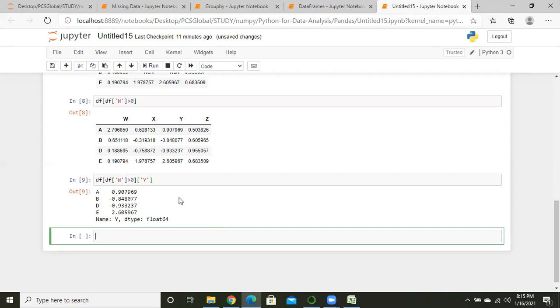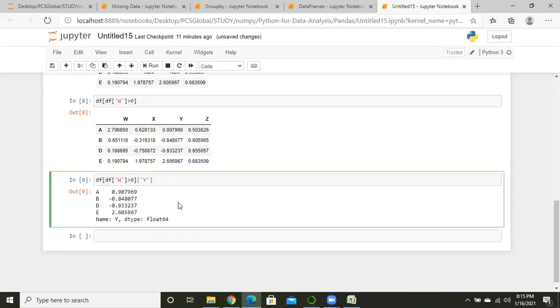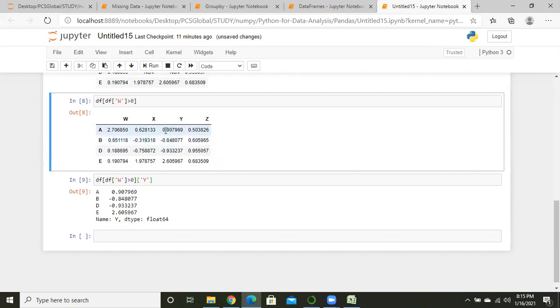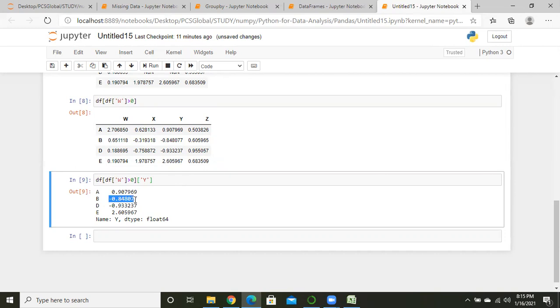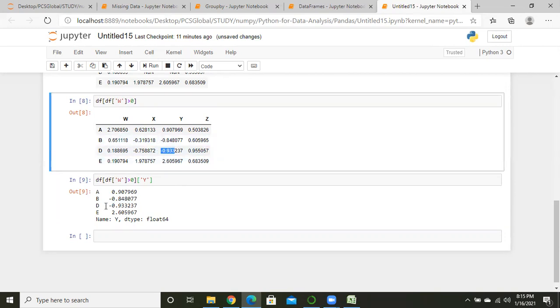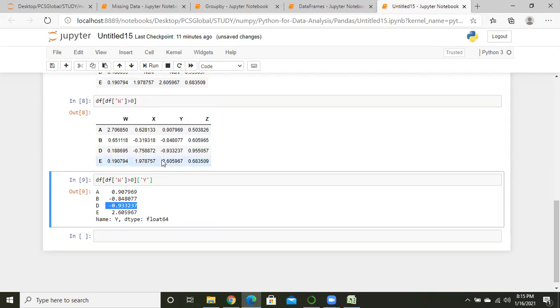Here Python gives us the value for y only. Just see and match the values: 0.9079, minus 0.84, minus 0.93, and 2.605.